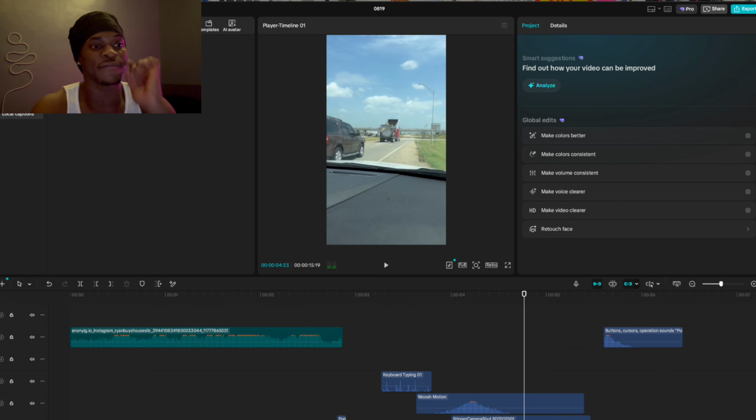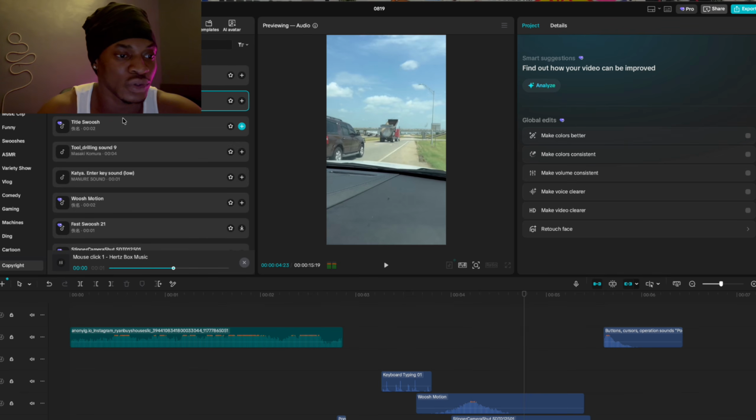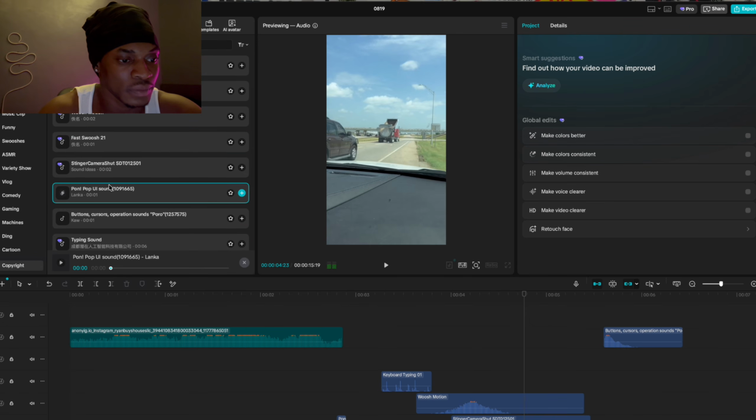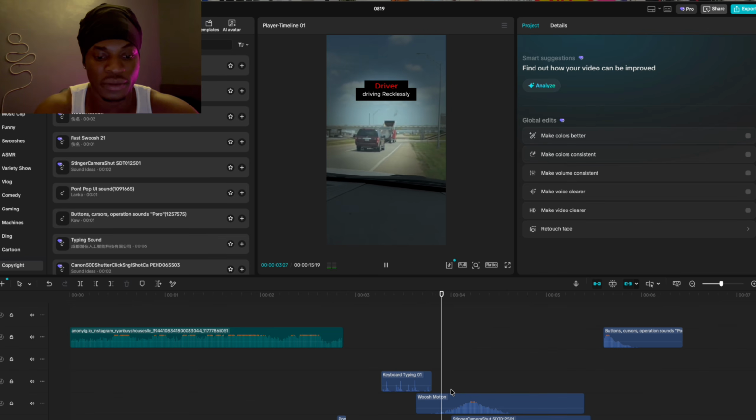So you can find those sound effects right here. You can come right here, you can find those sound effects. There is a lot of sound effects right here on CapCut. Just make sure. The one that I used was this one. So this is the one I use right here.